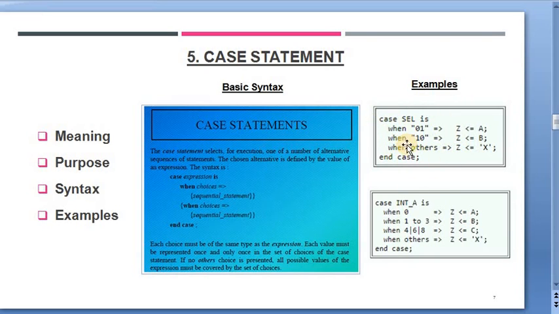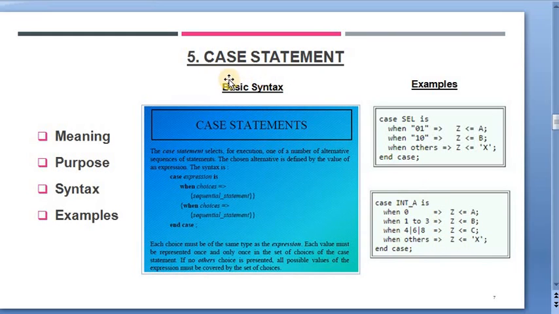Let's take the second example. The case statement is executed in such a way that when case is 0, then Z is equal to A. Otherwise, when case is 1 to 3, then Z is equal to B. Similarly, when case is 4, 6 or 8, then Z is equal to C. And if these above cases don't appear, then Z is equal to X. So in this way, the case logic does the execution.